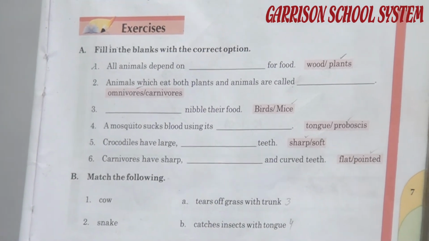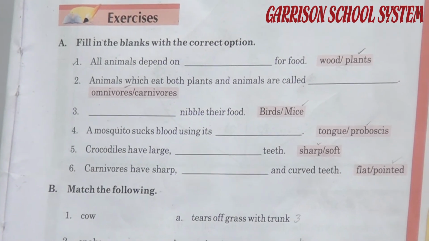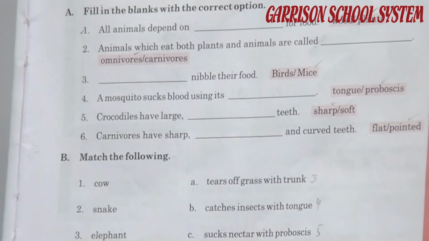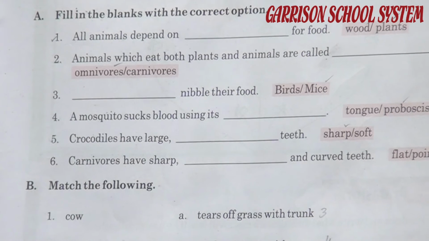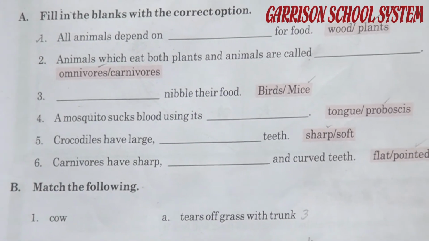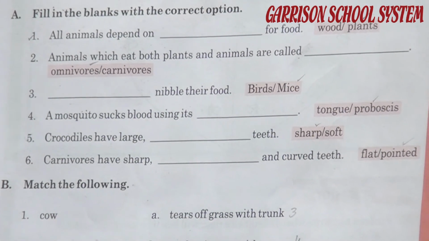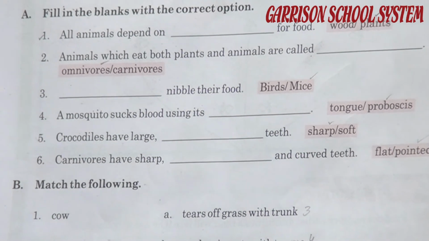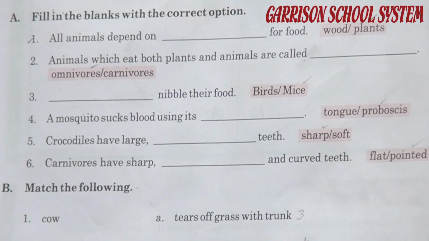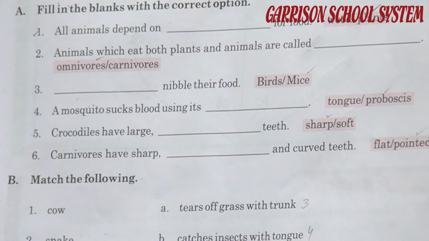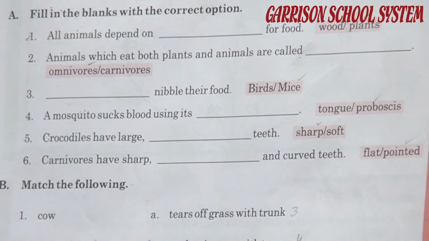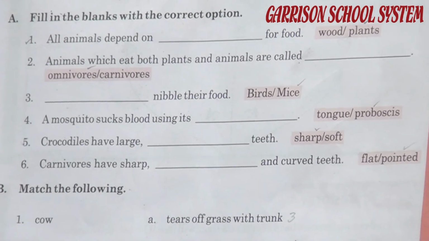Which animals use the method of nibbling? Of course, mice. Number 4: a mosquito sucks blood using its blank, tongue or proboscis. Proboscis. Number 5: a crocodile has large blank teeth, sharp or soft? Sharp. Number 6: carnivores have sharp blank and curved teeth, flat or pointed? Pointed.